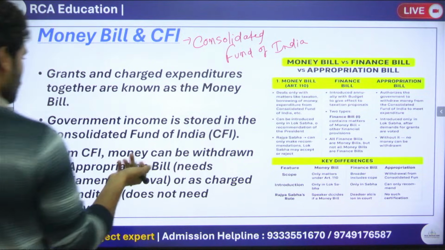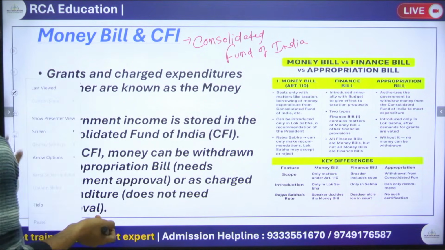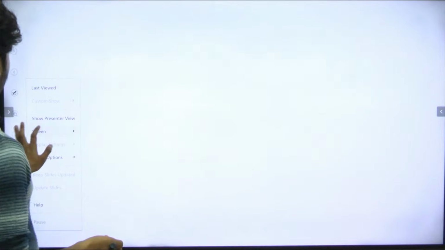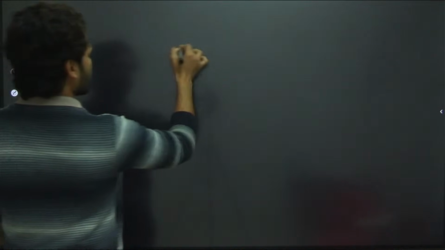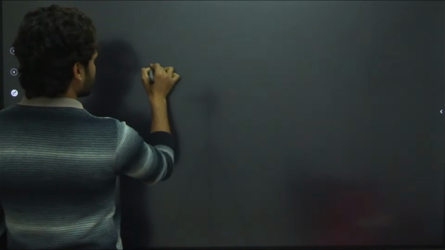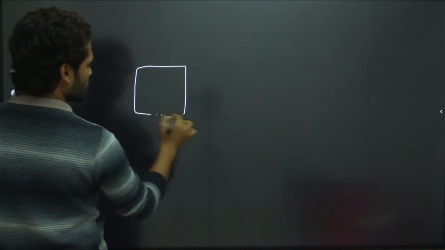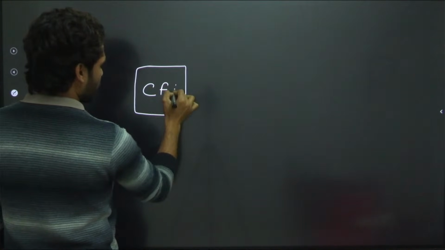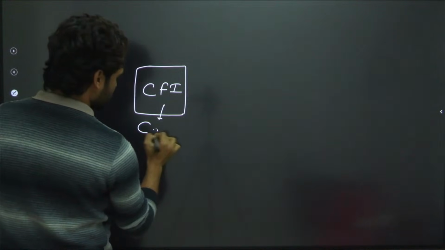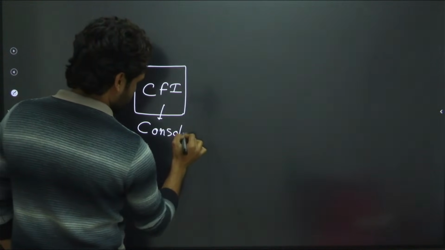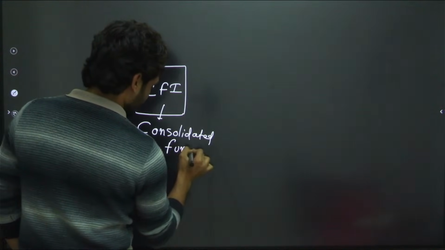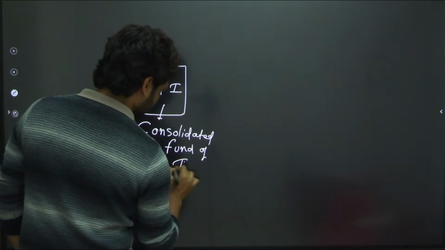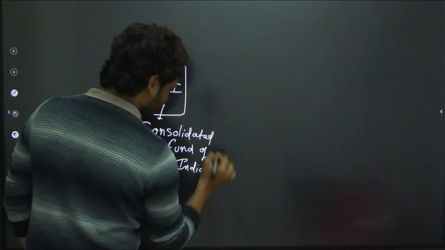Okay, so I can give you some points here. Look, if there is one type of box here, we call it the Consolidated Fund of India.